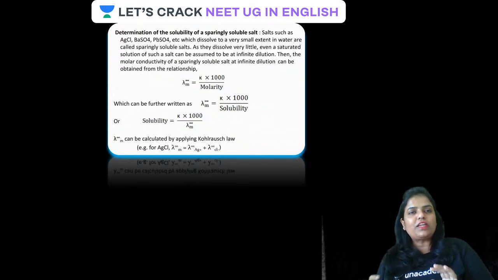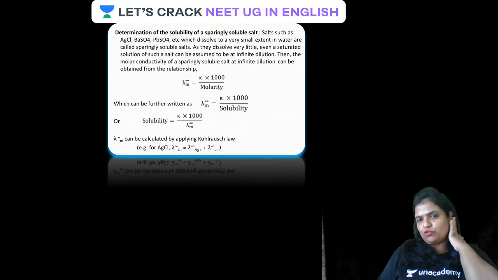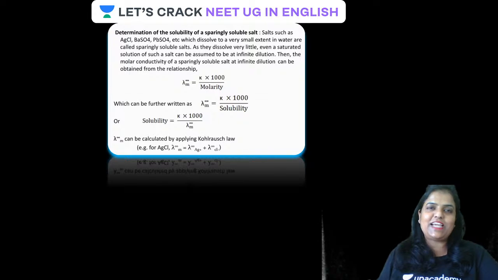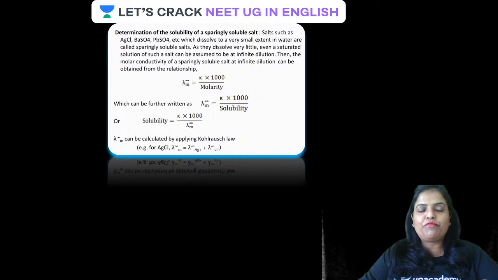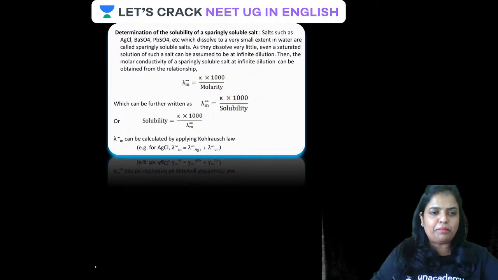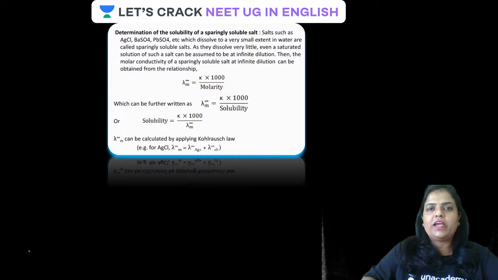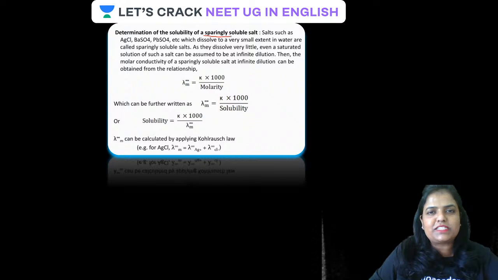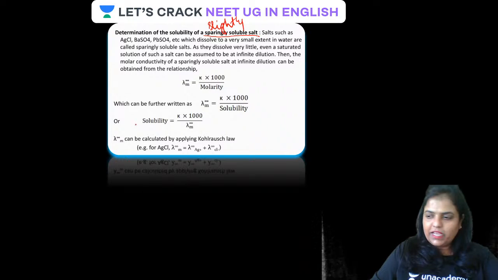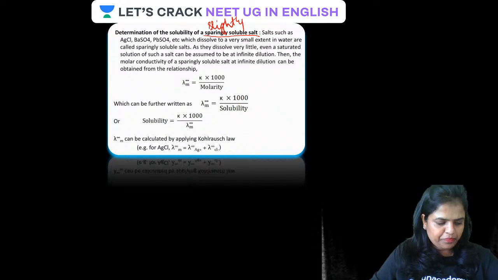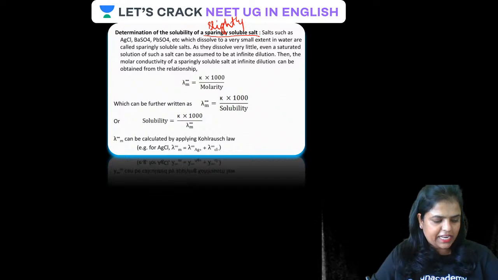The fourth and fifth applications, as I told you initially, are also related. And let us see how they are related. Come on, guys. The fourth application is determination of solubility of a sparingly soluble salt. What do you mean by sparingly soluble salt? Sparingly soluble salt means, guys, slightly soluble salt. Yes, Hussein, is it clear, beta? All those who are watching, it is clear.